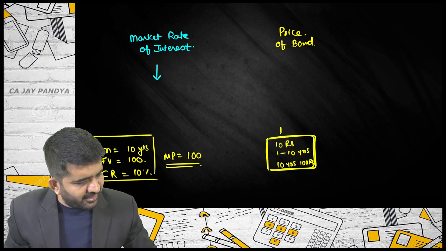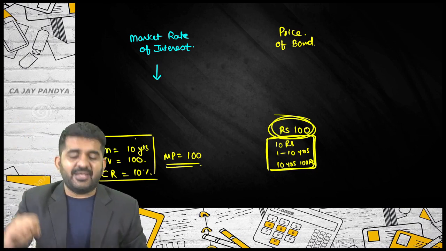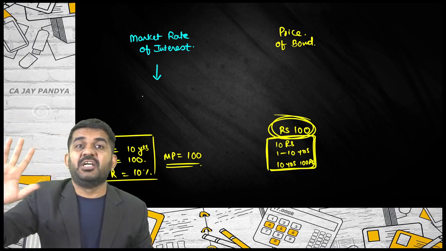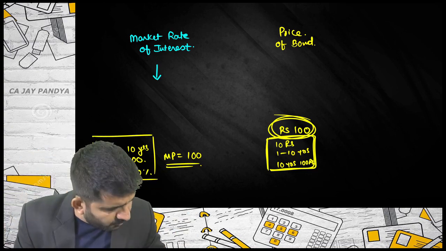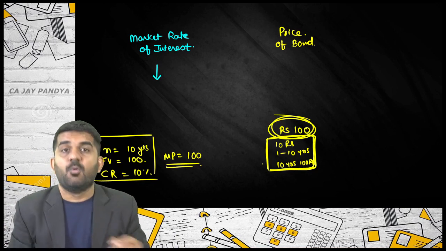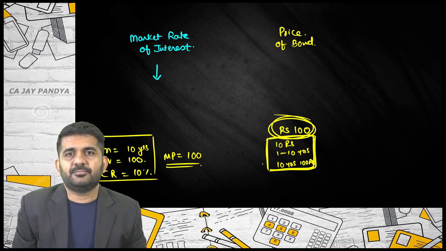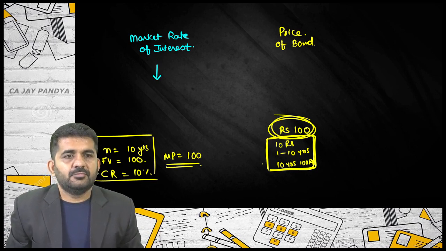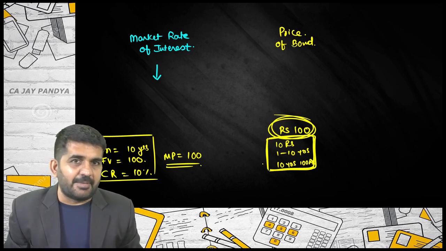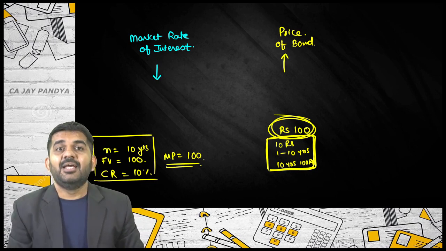This box right now is valued at 100 rupees. In the market, the overall rate of interest decreased. What will happen to the value of this bond? Still, it will be giving you 10 rupees every year. Jaimin's answer is absolutely correct. The price of the bond will increase.